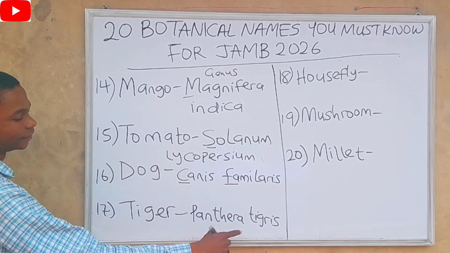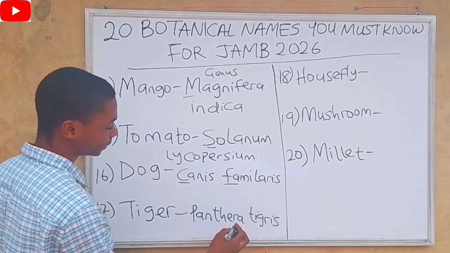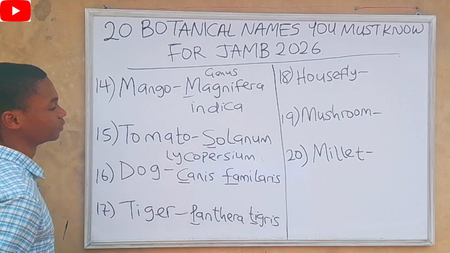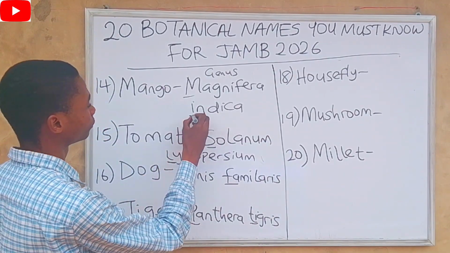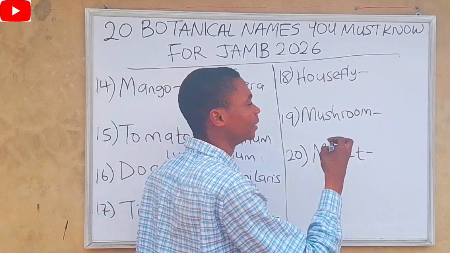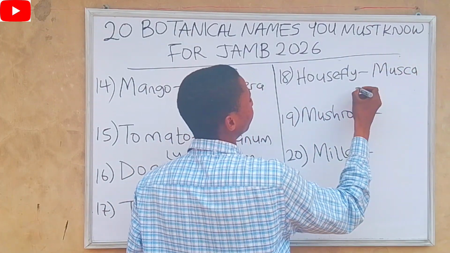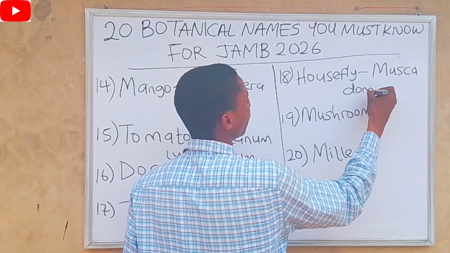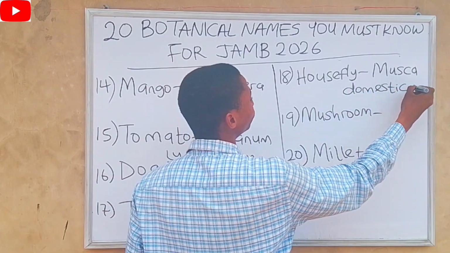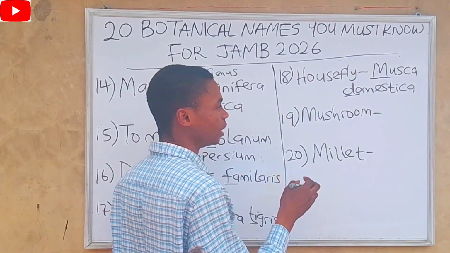Panthera is the genus for tiger, while tigris is the species. For housefly, the botanical name of housefly is Musca domestica. Musca is the genus, while domestica is the species.